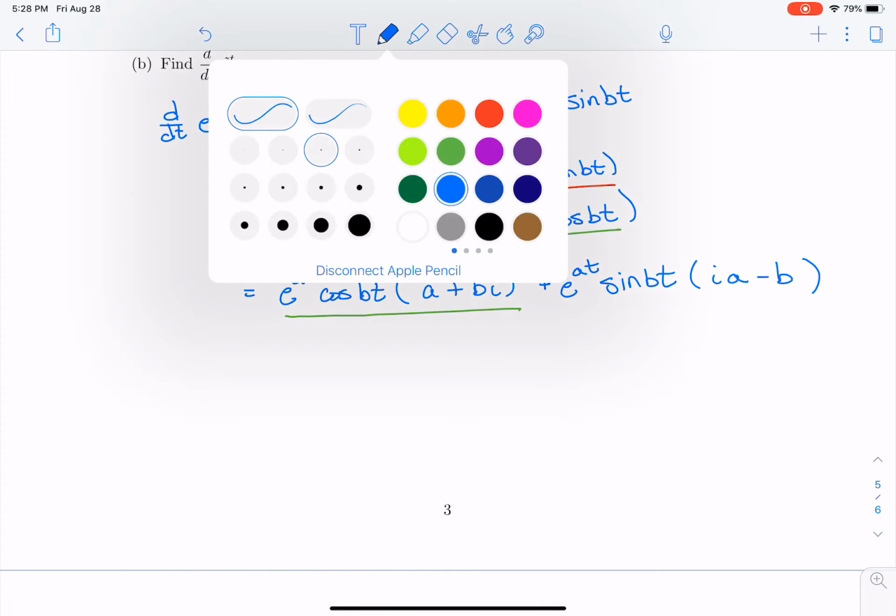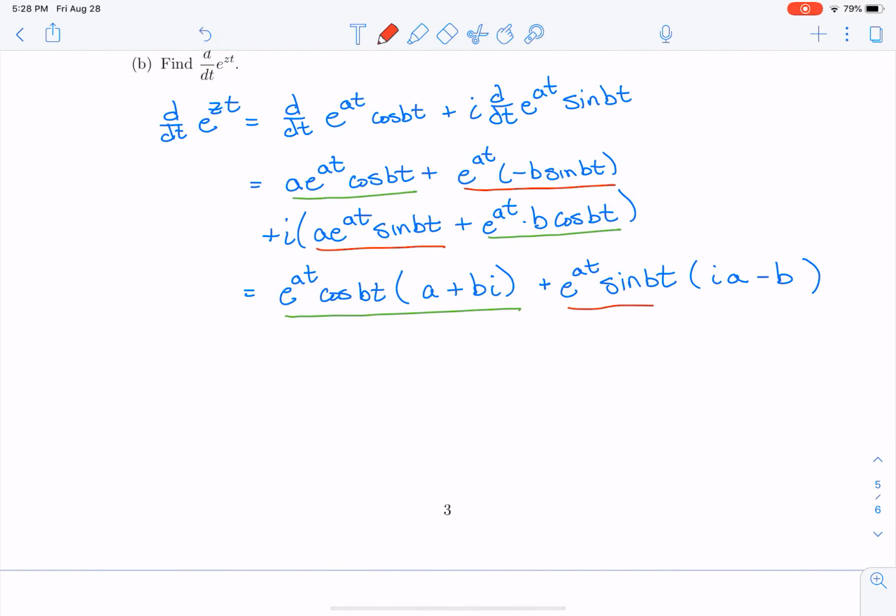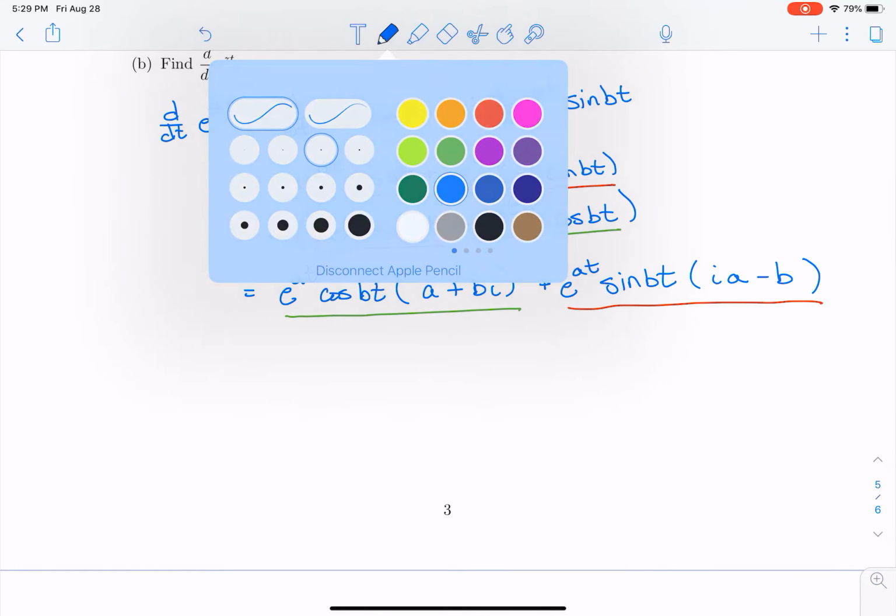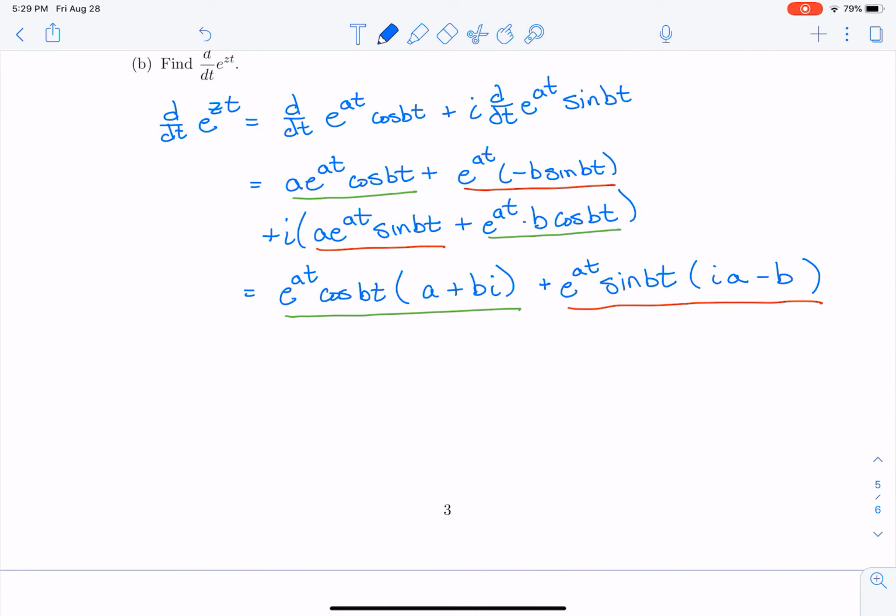Okay, so that's going to be the red part right there. So let's see what else I can do. I'm going to keep this first part the same. So I'm going to write this as e to the at cosine bt times a plus bi.